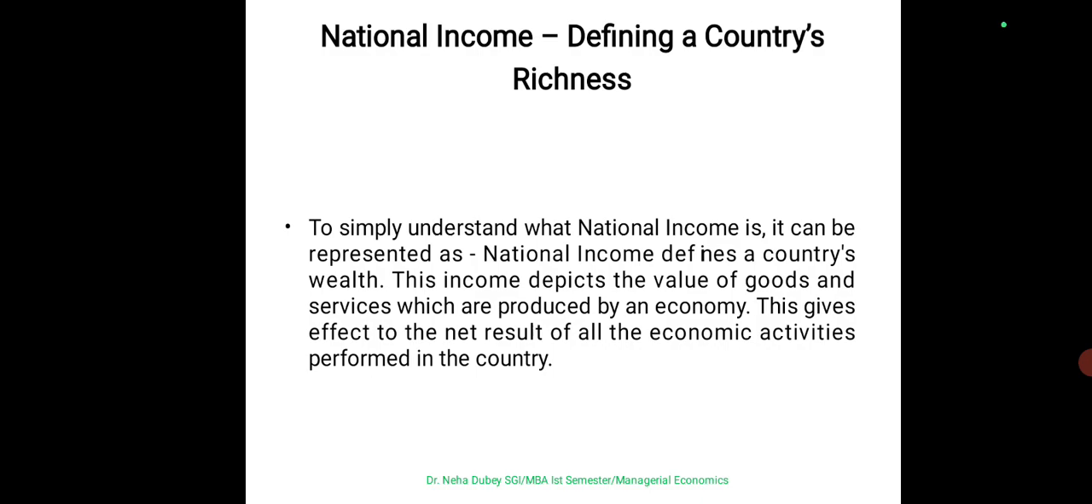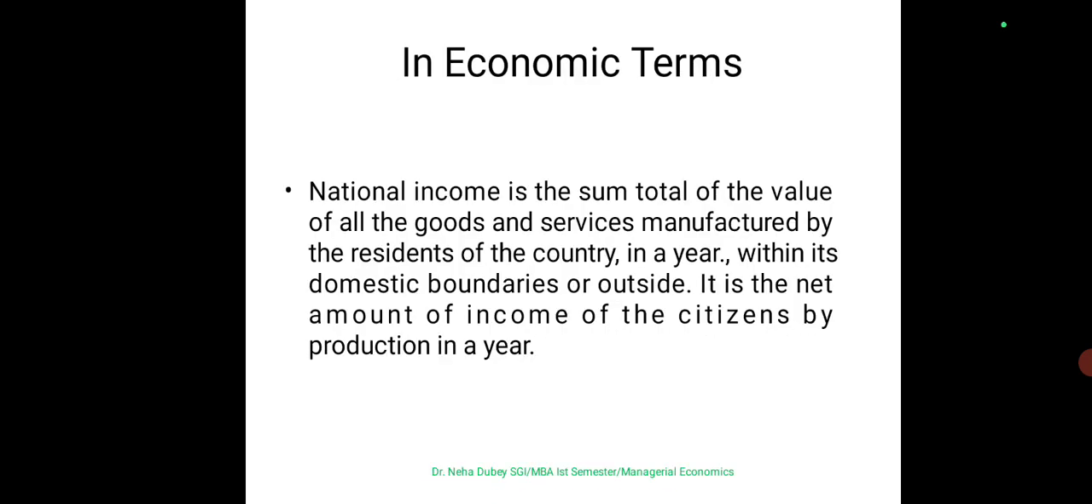So, how will we find it out? What is the national income? All the productions done in an economic aspect within the country we can consider as national income. In economic terms, national income can be defined as the sum total of the value of all the goods and services manufactured by the residents of the country in a year, within its domestic boundaries or outside. It is the net amount of income of the citizens by the production in a year.